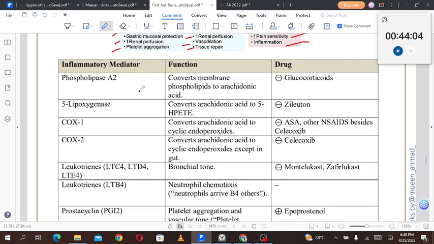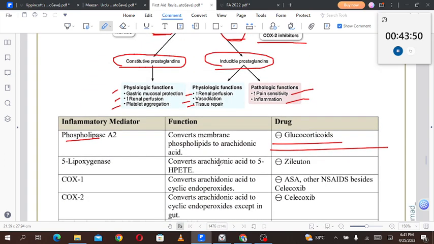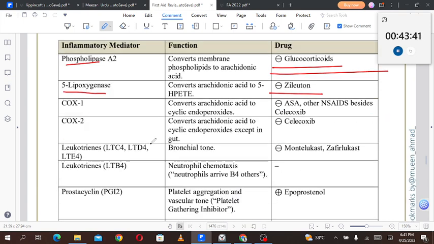Now let's talk about inflammatory mediators. Phospholipase A2 converts the membrane phospholipids to the arachidonic acid, and it is inhibited by the glucocorticoids. As we saw here, the phospholipase A2 is inhibited by the glucocorticoids. Coming back to the table, 5-lipoxygenase, the enzyme of the LOX pathway, converts the arachidonic acid to 5-HPETE. Zileuton is a direct inhibitor of the 5-lipoxygenase.